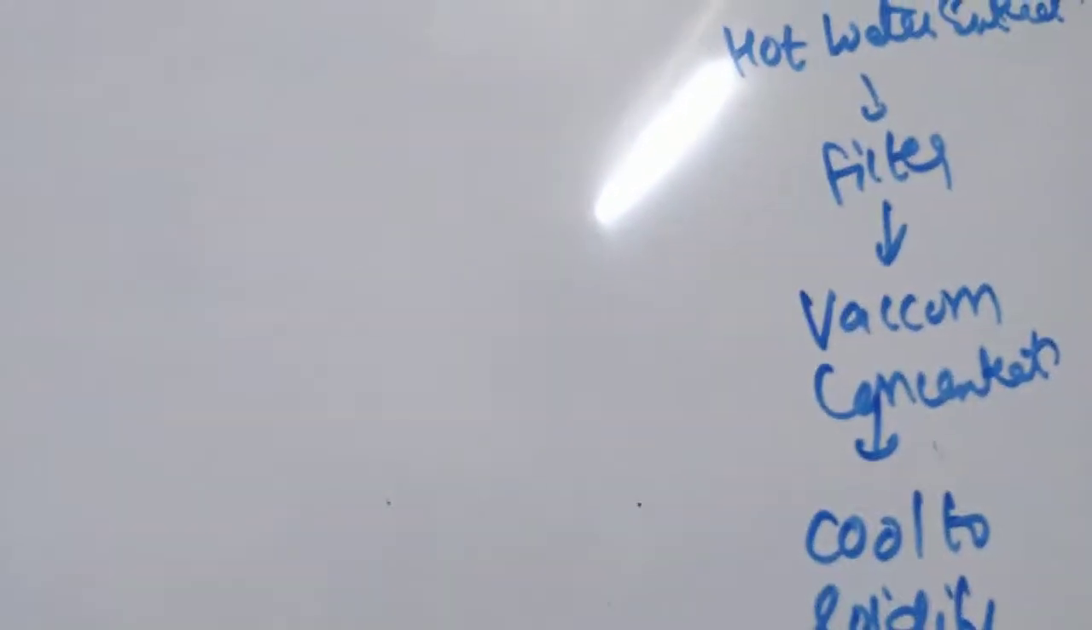Similarly, if you are using any animal bone or calf skin, you have to do alkaline processing, then again do the same steps: hot water extraction, filter, vacuum concentration, cool, and mill to size. Then you will obtain the final gelatin, which can be used in your capsule shell production.